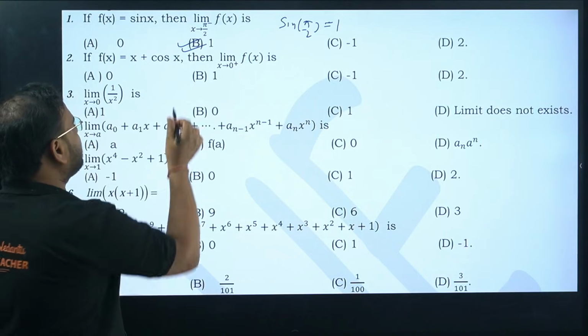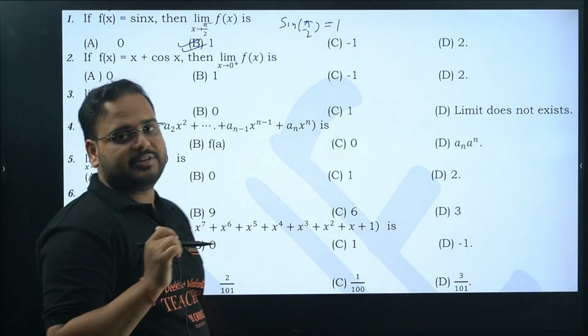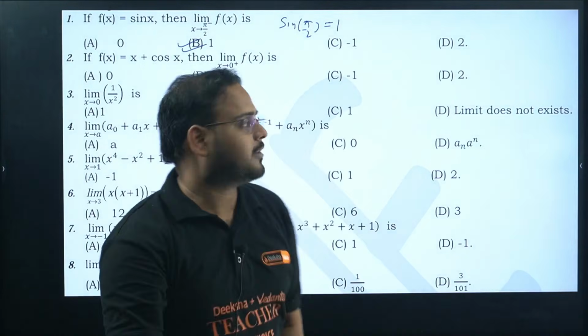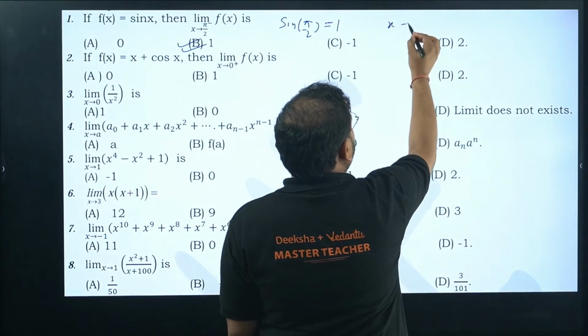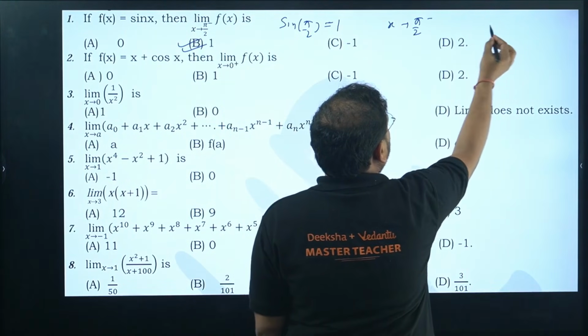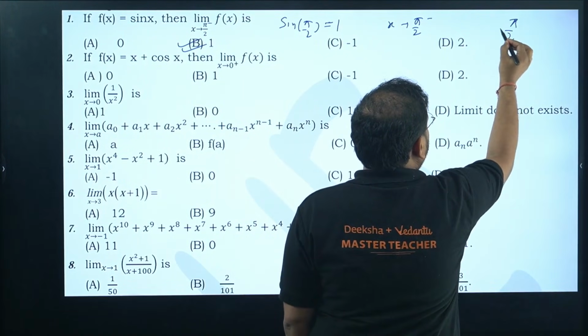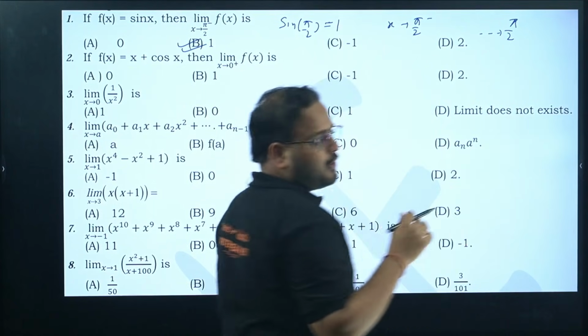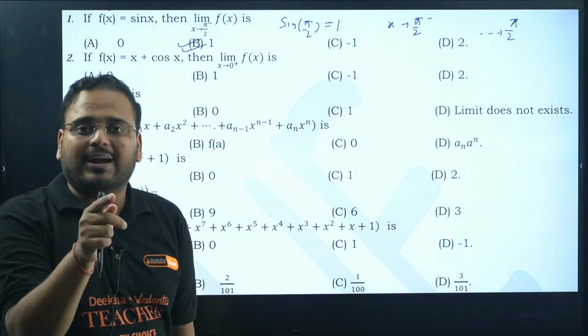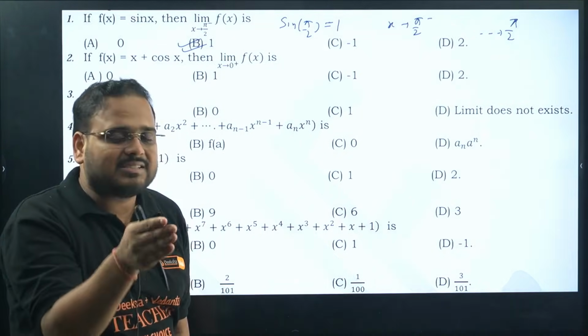For example, somebody will be confused. Pi by 2 negative is given over here, sir. Pi by 2 negative means what? What's the meaning of x tends to pi by 2 minus? It means that you are approaching pi by 2 very close to from the left hand side. So somebody asks you what is the value of that pi by 2 negative? It is pi by 2. You cannot reach a value before pi by 2.